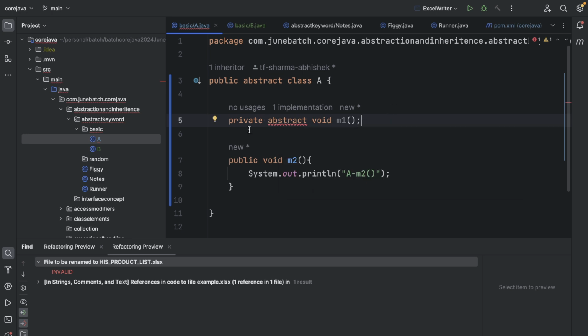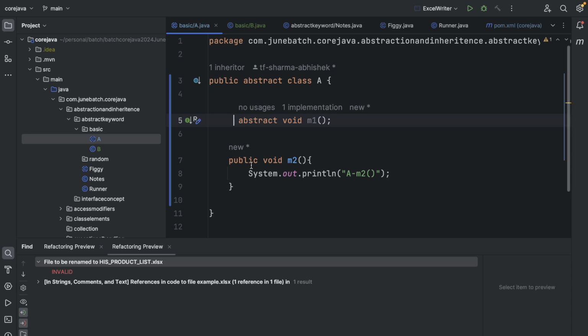And the reason is, if it is not visible to others, then how will they be able to provide the implementation, right? We are creating an abstract method just to make sure that the child classes provide the implementation. If you hide its visibility from the child class, then the entire concept becomes nullified, right? So that's why we cannot make it private.